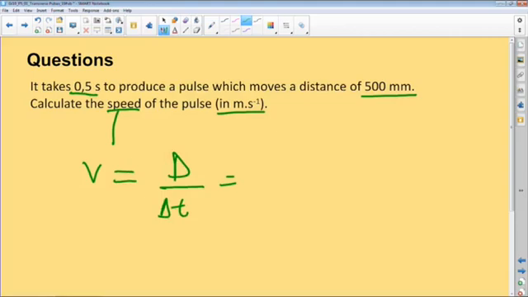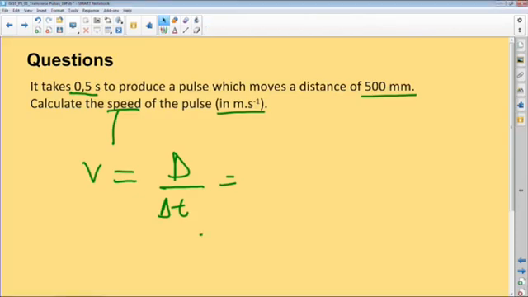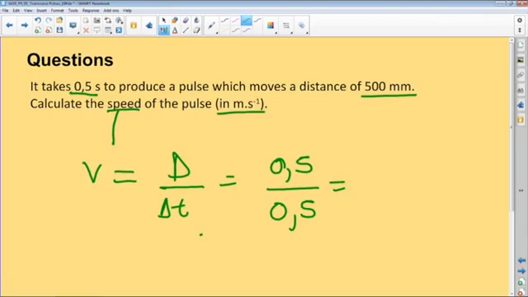Our distance in this case is in millimeters, and we know that in a meter there are 1,000 millimeters. Because it's 500, if we divide that by 1,000, we get half a meter. So it's 0.5 divided by 0.5. These are meters and these are seconds. Remember, our answer must be in meters per second. So you divide that, you get 1 meter per second. That is the speed of the pulse. In other words, in every second, the pulse moves a distance of 1 meter.